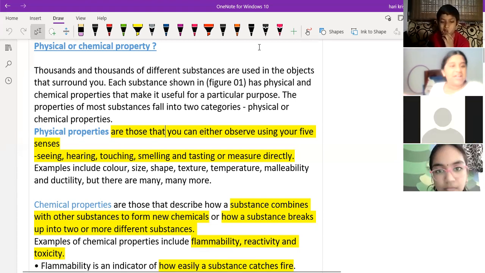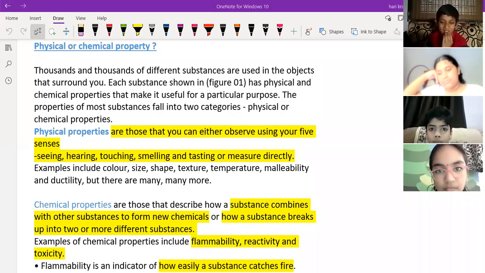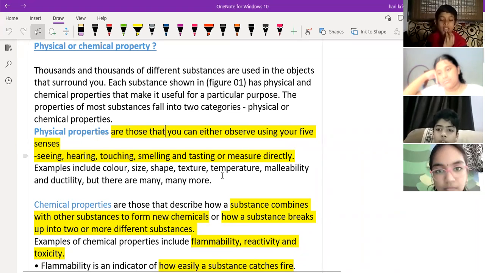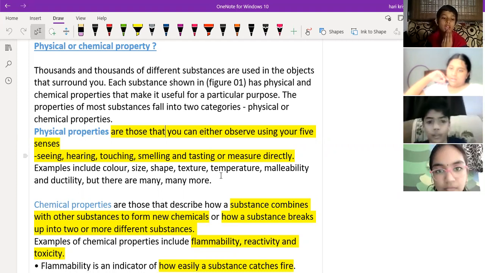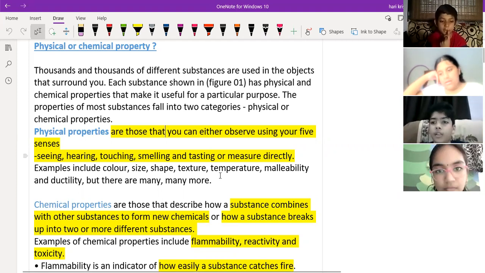So chemical change, there are many examples. The iron rod, basically. Take the iron rod and heat it. What will happen? Sir, the iron rod will melt and become liquid metal. Yes, but before converting into liquid, it will change color, right? From brown color to red color it will become. Yes or no? Yes, sir.